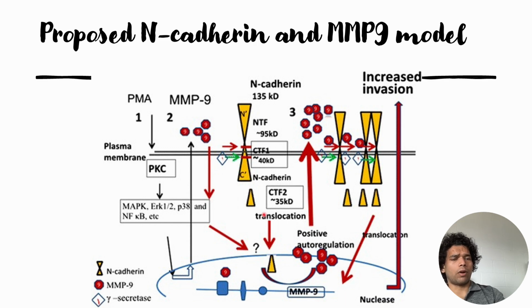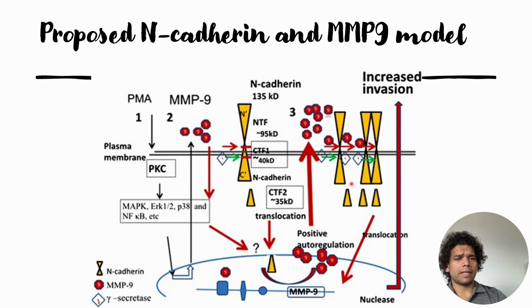Once the MMP9 is formed, it will cause translocation of the C-terminal fragment 2 of the N-Cadherin, and it will further upregulate or autoregulate this MMP9, and this overexpression of MMP9 thereby leads to the excessive cleavage of the N-Cadherin, both at the N-terminal side and also at the C-terminal side.